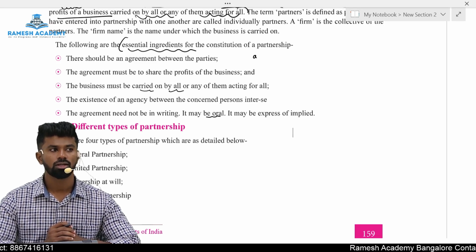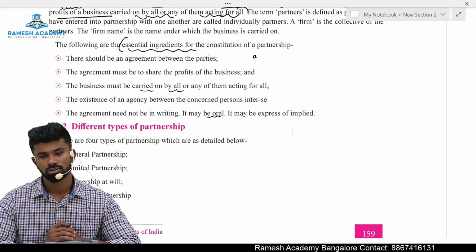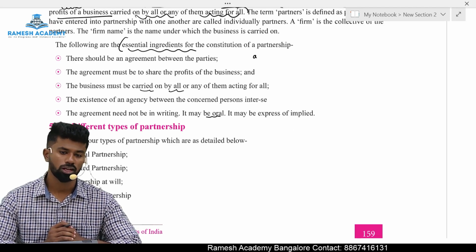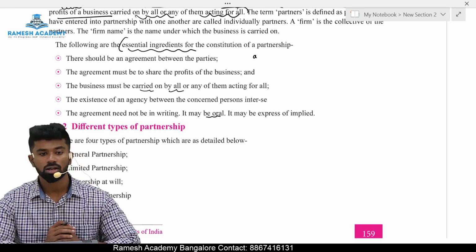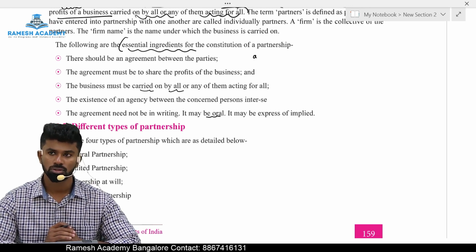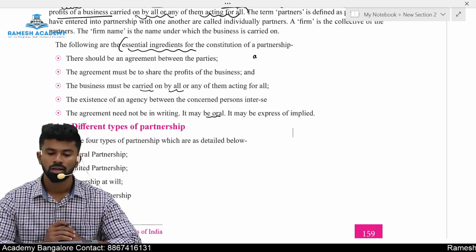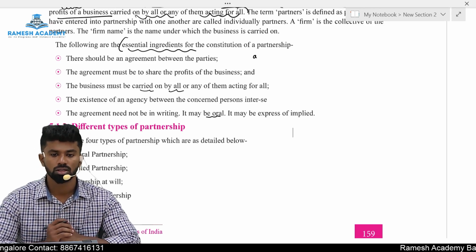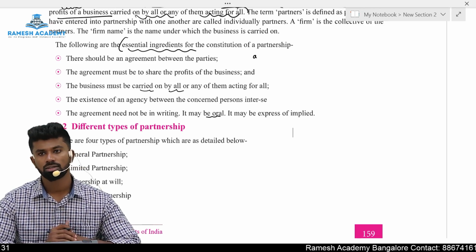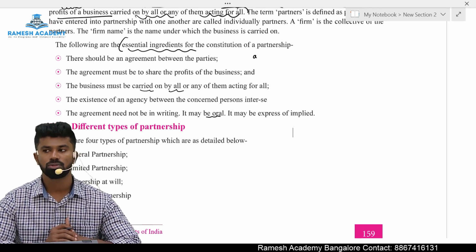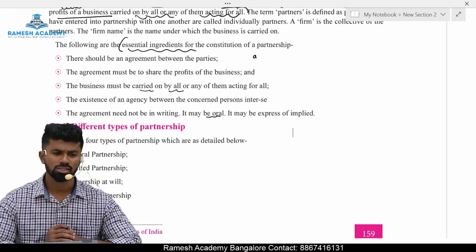Yes. Can a CA firm have more than 50 partners? Is it allowed? Yes, a CA firm can have more than 50 partners, because the provision of illegal association is not applicable to HUFs and professional firms. Okay. Now, what if there is an NGO, a non-profit organization, having 60 members, and without registering it as a company, they are carrying on these activities? Is it called an illegal association?